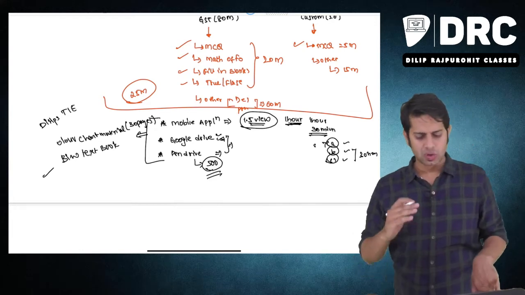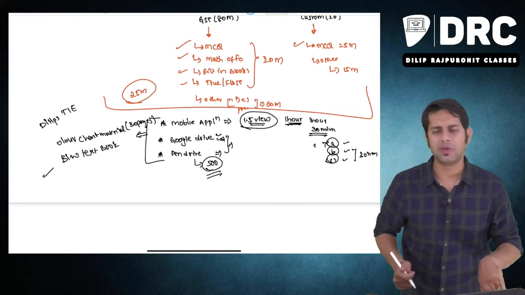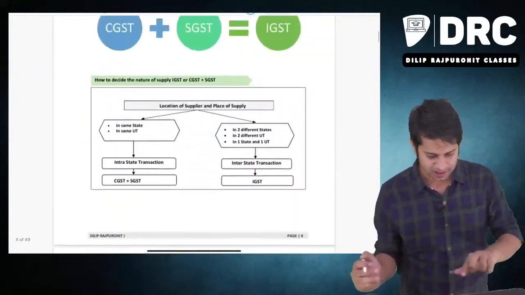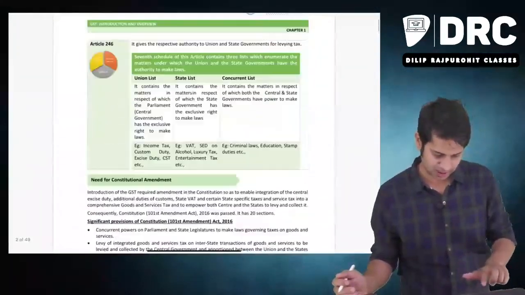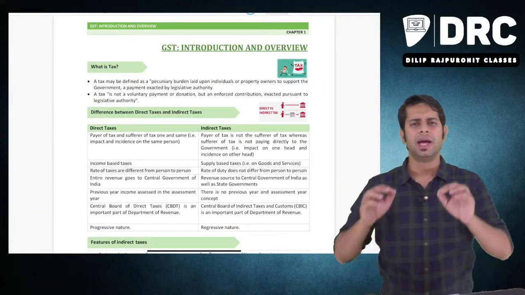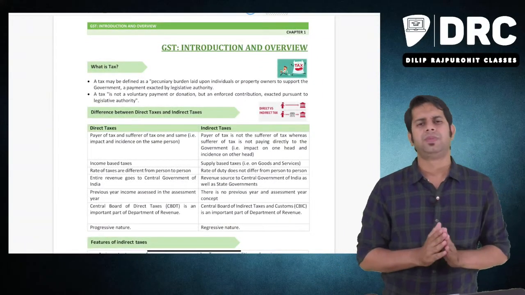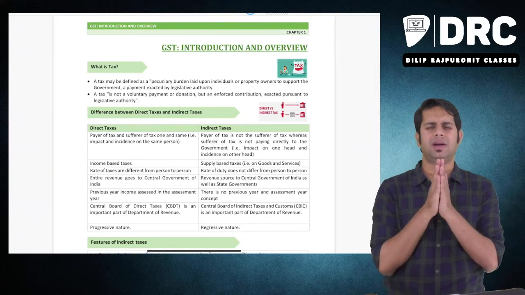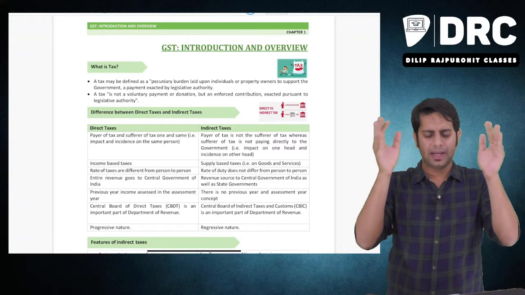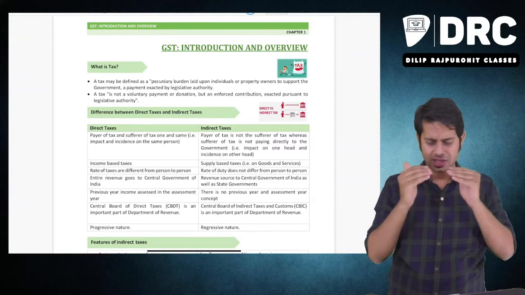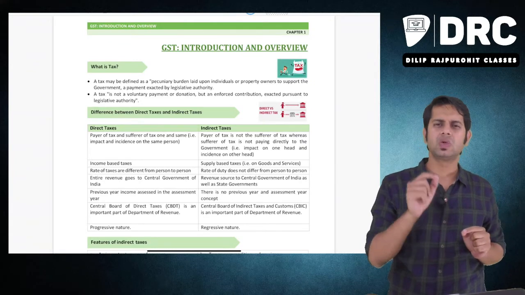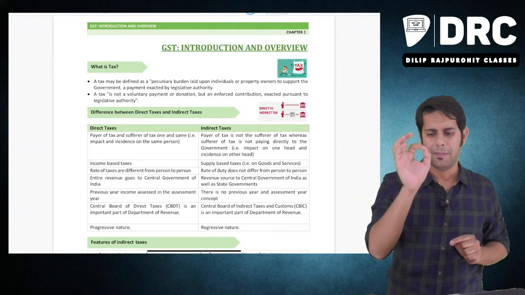Okay, so with this being said, let us straight away start our discussion on our topic, which is GST. Very nice subject it is. With regard to this subject, don't have any other thoughts in mind. You are attending these classes, you are taking my classes. Trust me with regard to this subject. I will make sure that you get more than 60.